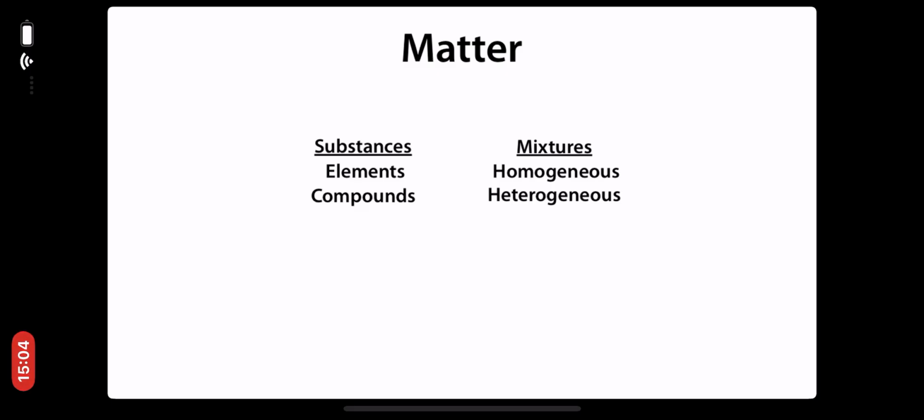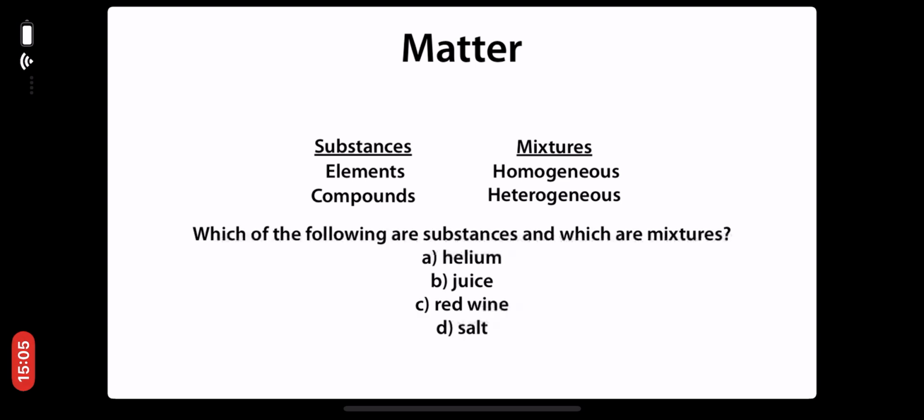If we put sand in water, the sand will come to the bottom and the water will remain on top. So we have a mixture which has sand on the bottom and water on the top. So that's a non-uniform composition, which makes it a heterogeneous mixture.